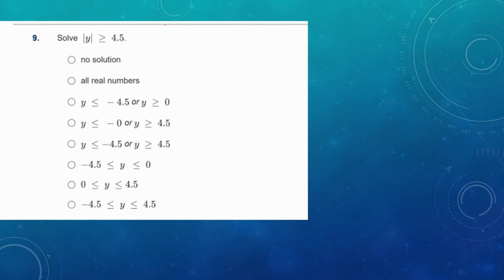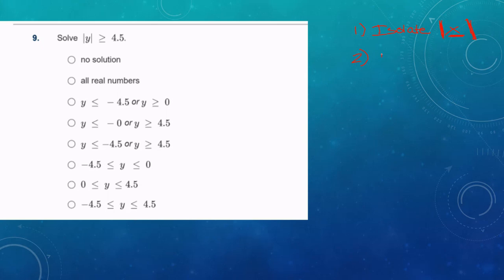Okay. Problem 9. Again, that last one, problem 8, is a little bit beyond. So now this is a classic absolute value inequality. We have a few steps. Step 1, isolate the absolute value bars. You don't do anything inside it. You don't work with anything that's inside the bars. You need to get those alone on their side. Well, that's already happened here. We don't need to remove anything.